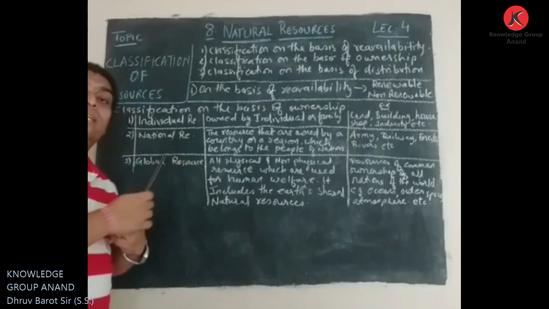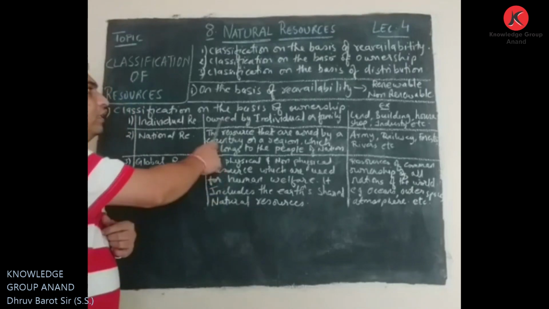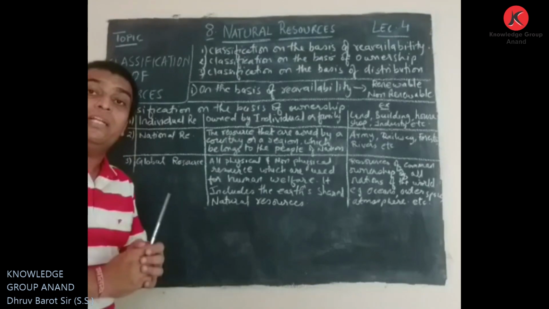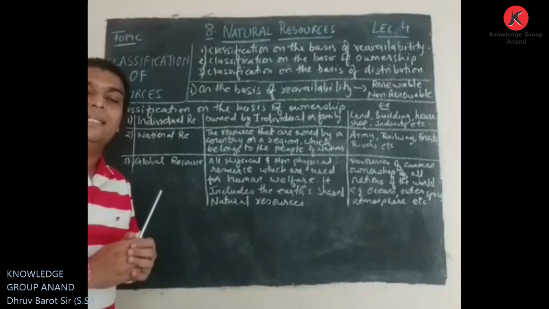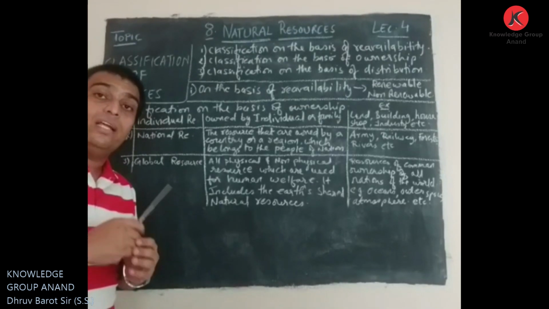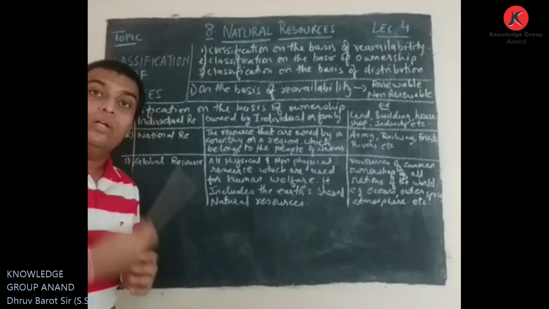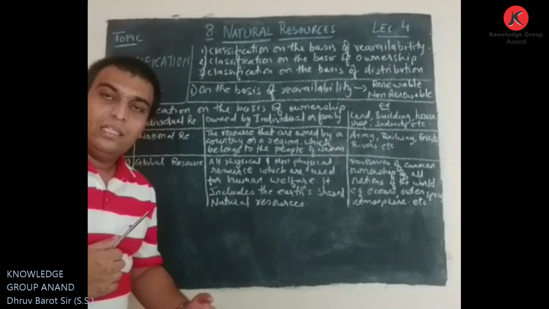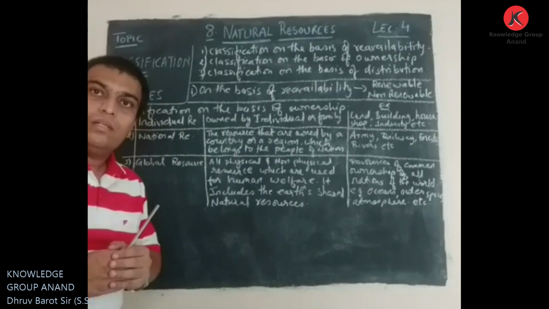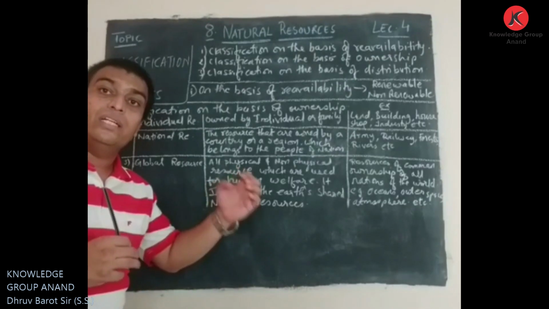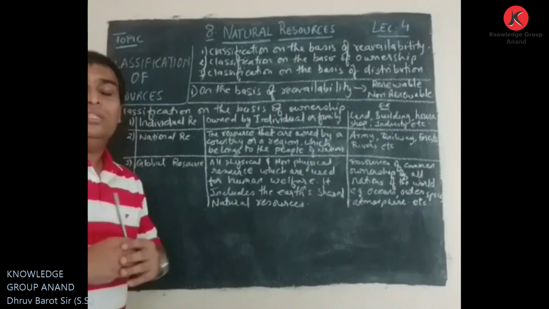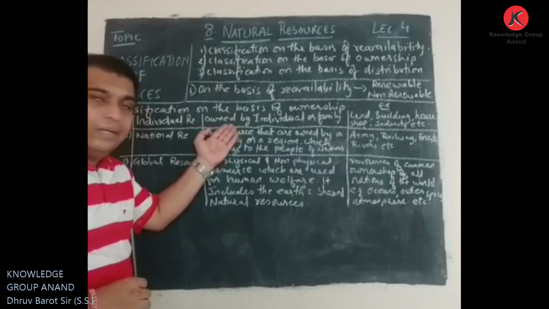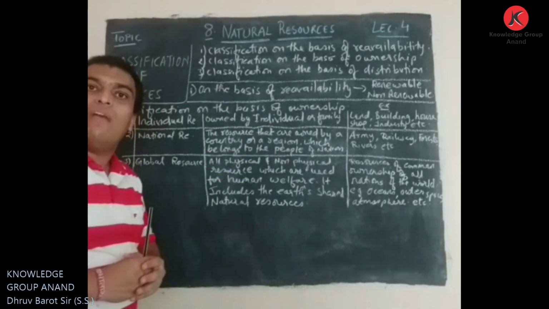So an individual resource means that it is owned by an individual or a family. That particular resource can be considered an individual resource. When we are talking about ownership, the owner of that resource can be either an individual person, or a family that might have got that particular resource as its heritage. So an individual resource is owned by an individual or family.